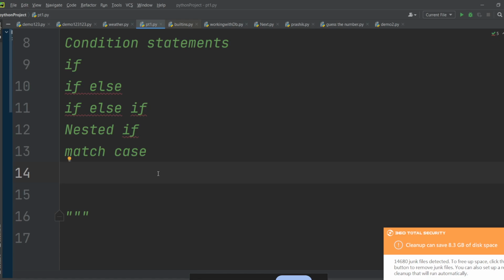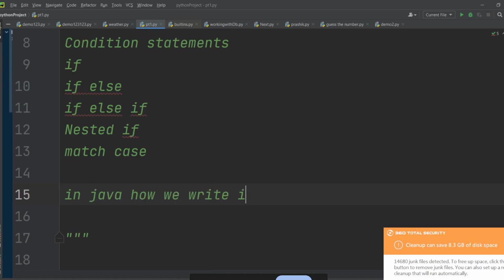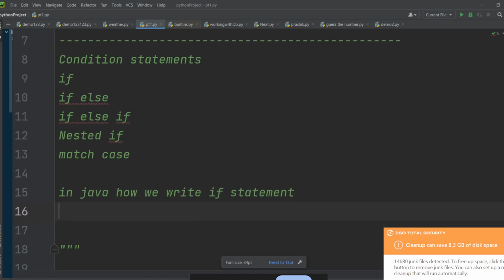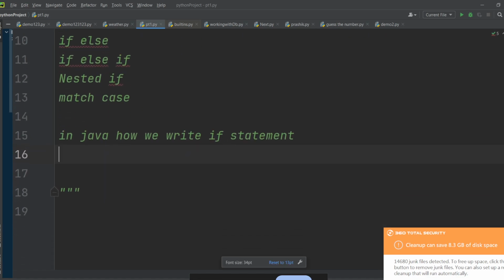So see, every time understand how we write if statement in Java. So first we write if, then inside this we have some condition, right?